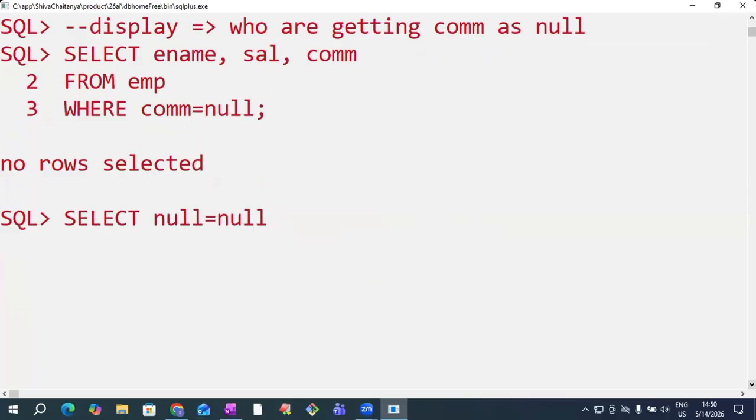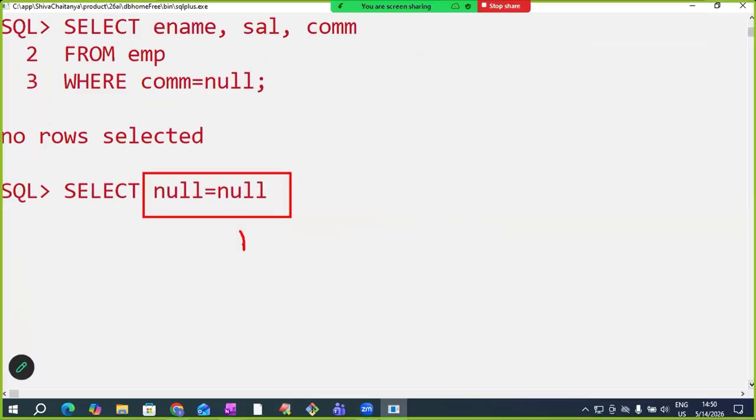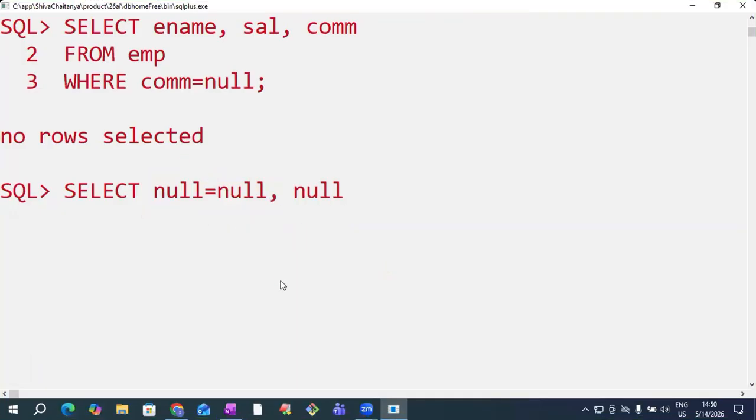Null equals to null. This condition is always false. Null is not a value. For null comparison, we cannot use equals to. Null equals to null is false, and null not equals to null is also false.